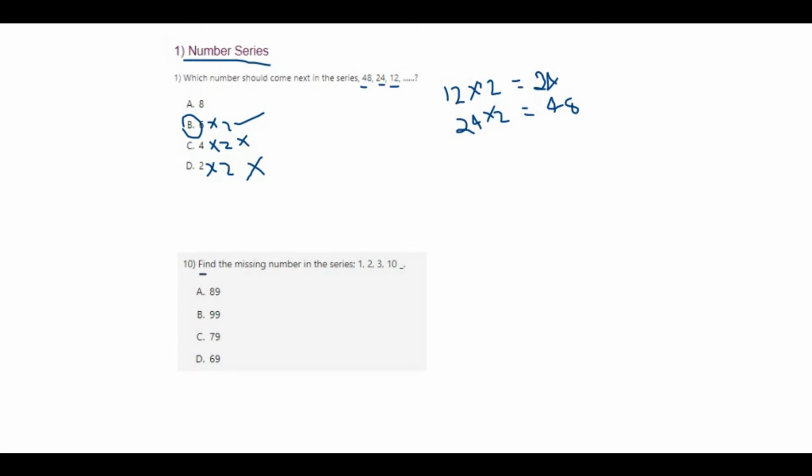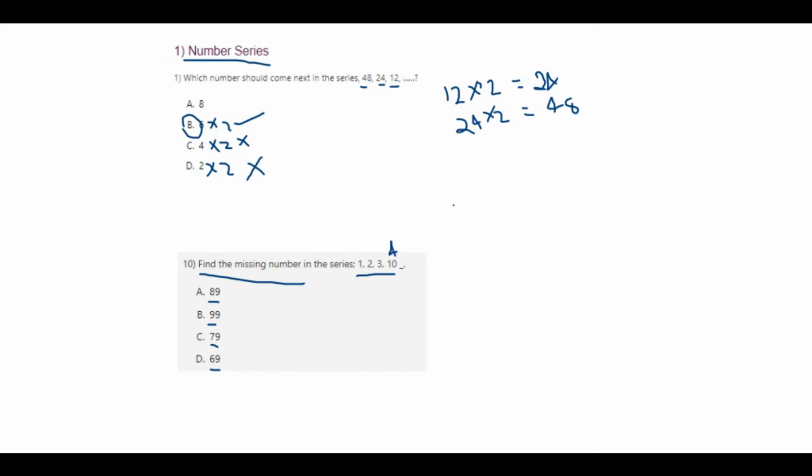So in the same way, when we take the next question, that is, find the missing number in the series 1, 2, 3, and 10, you might be wondering why there is no 4 here and why there is 10. We have to solve and find the series in such a way that we know what comes next. See, your options also have a 2-digit number which is greater than 50. Therefore, we need to find out what the series is.